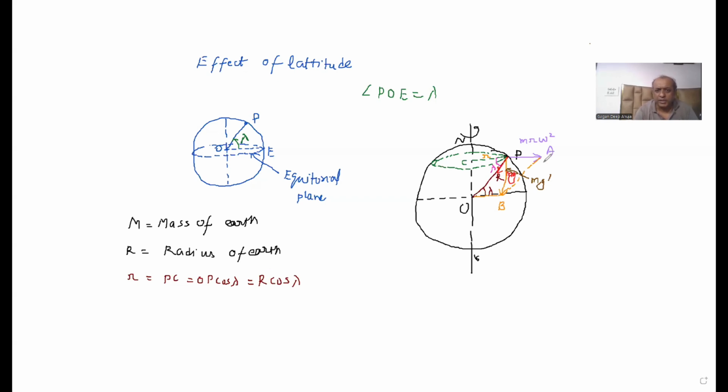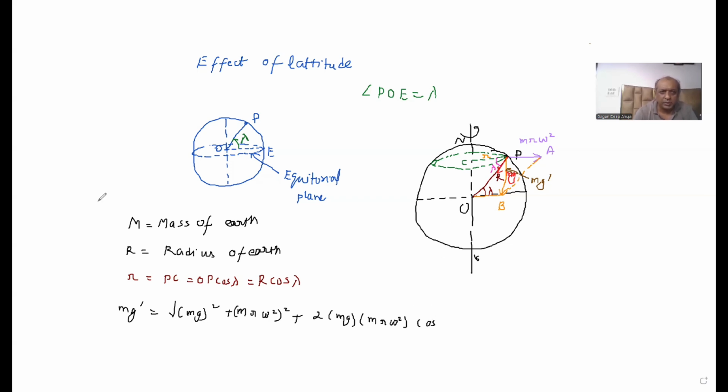So we have two forces, mg and mr omega square. By using the parallelogram law, we can find the resultant of these. So mg dash here is the resultant of these two forces. So I can say that mg dash is equal to, by using the parallelogram law, under root of mg square plus mr omega square whole square plus twice of mg multiplied by mr omega square into cos.